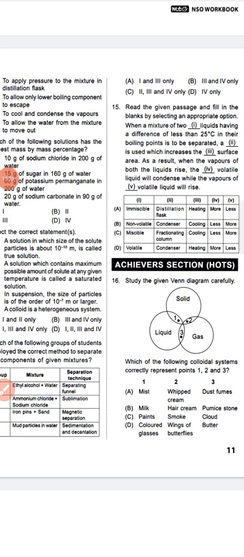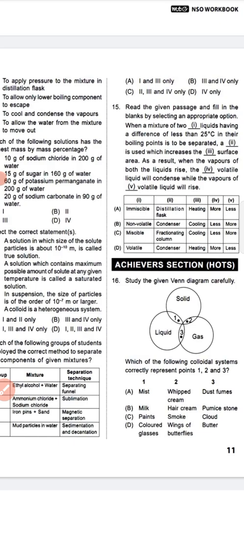Next, question number 16, study the given Venn diagram carefully. Solid, liquid, gas, which of the following colloidal systems correctly represents points 1, 2 and 3? Mist, whipped cream, dust; film, milk, hair cream; pumice stone, paints, smoke; cloud, colored glasses, wings of butterfly, butter.